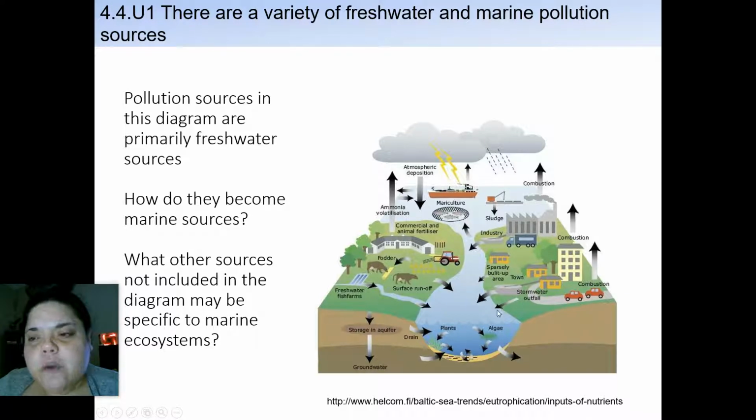We're looking at stormwater runoff. We're looking at different areas. We're looking at livestock runoff, commercial, stuff that gets into the atmosphere, industry. That's all going into either a lake system or a river system. So what is that causing, and where did that come from? Well, all rivers lead to the ocean, but we also have different marine sources that can be an issue that can attack the freshwater.